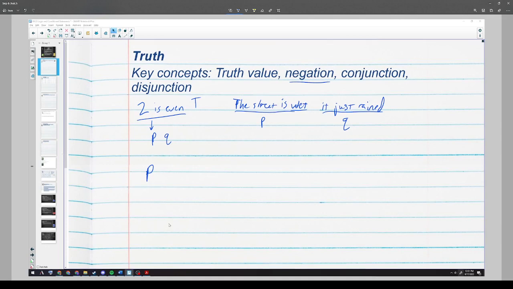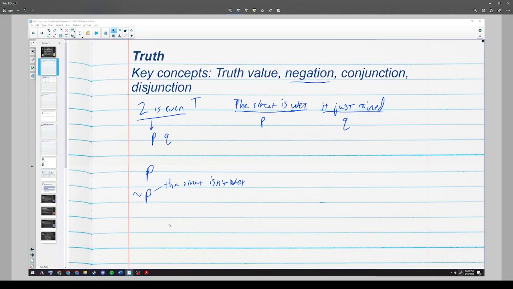Well, actually, that doesn't mean P is true, sorry. This is just the statement P, the street is wet. The negation of the statement is basically saying the opposite of that thing. We use this tilde character to represent not. So if I put not P like that, that's saying the opposite of P. So if my statement is the street is wet and I write not P, that really means the street is not wet. The street isn't wet. And see how not P is a lot easier to write than the street isn't wet.